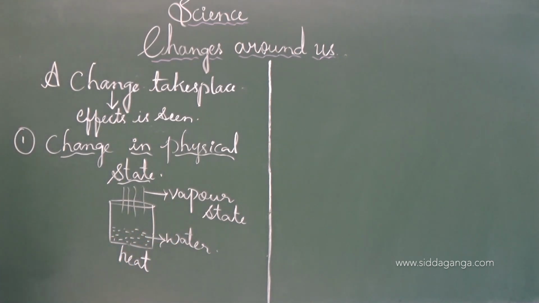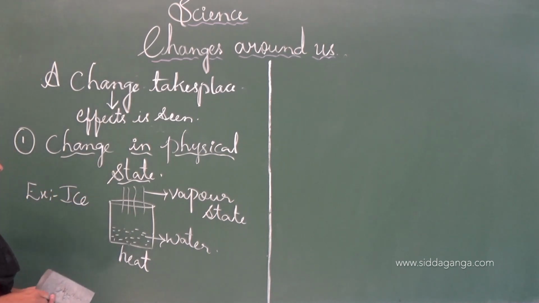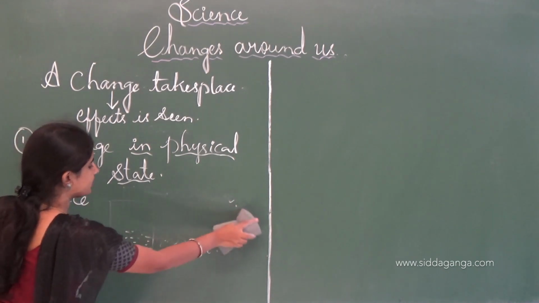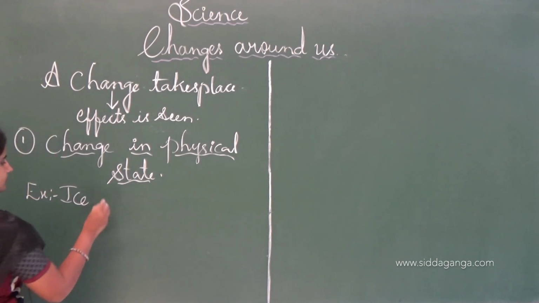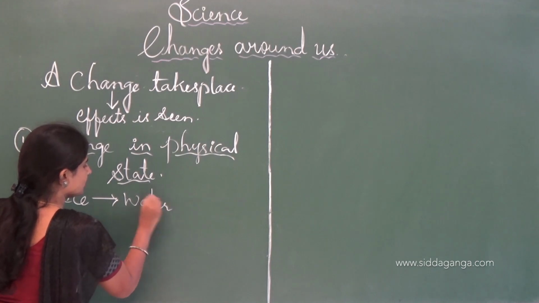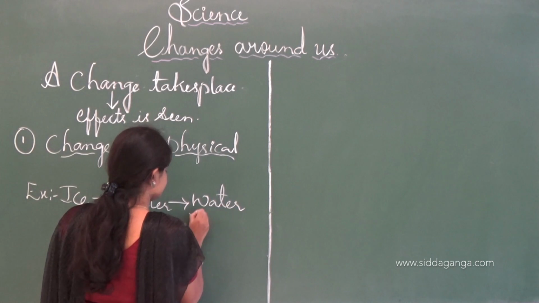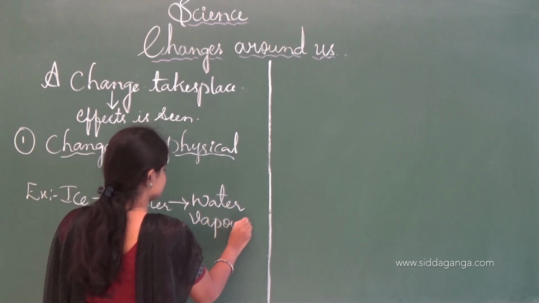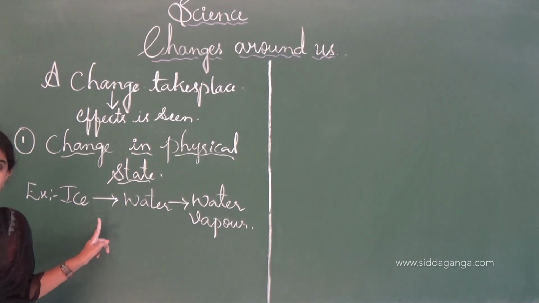And one more example, as I told you, ice is converted into water when we heat it. And this water gets converted into water vapor. See, this is one of the physical state changes which we observe here.